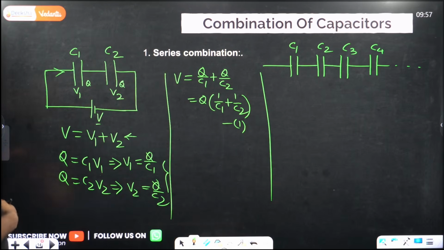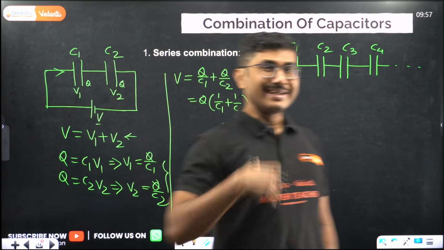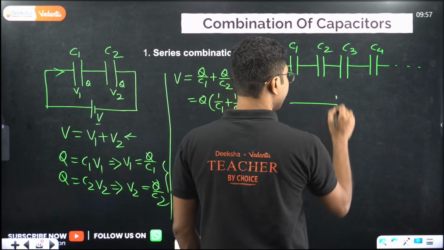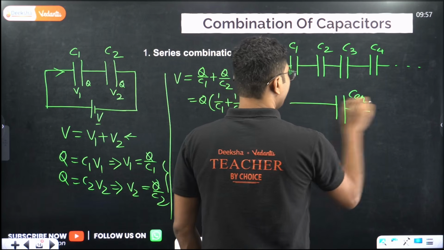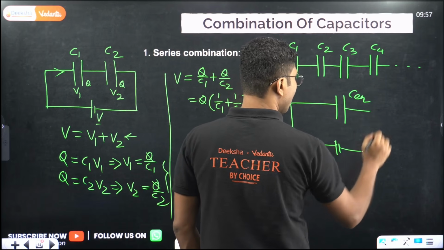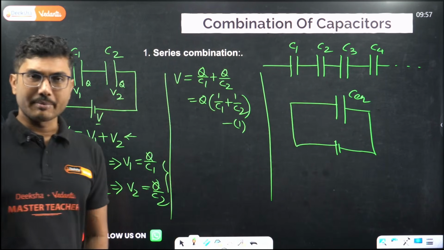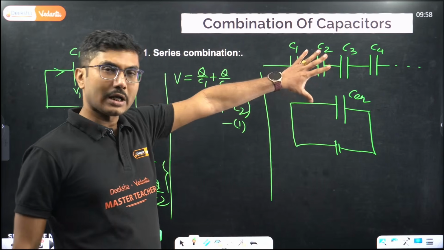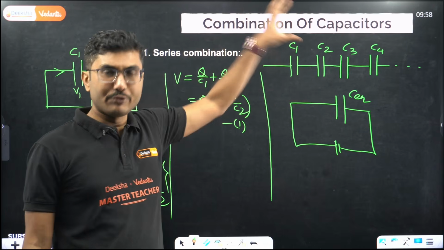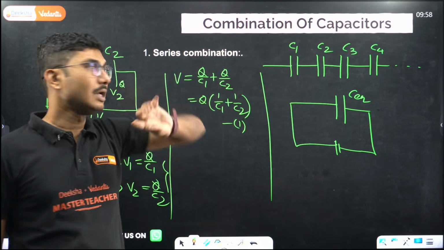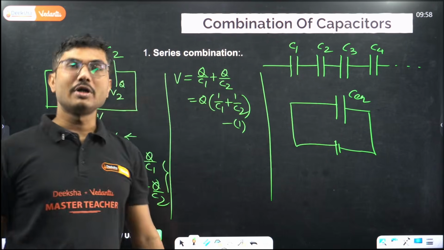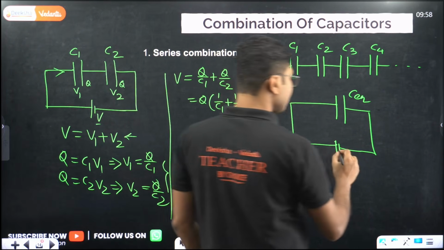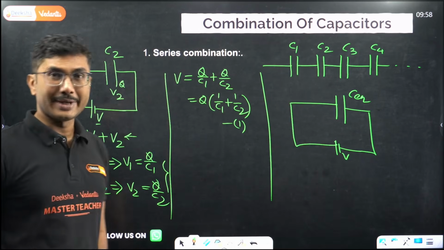Now this is not our target. Our target is to find the equivalent capacitance. What is equivalent capacitance? If you replace everything with a single capacitor, no matter how many capacitors are there and how they are connected, that capacitor is called the equivalent capacitor. Here we have two capacitors, so every other condition should remain the same. So voltage V should remain the same over here.